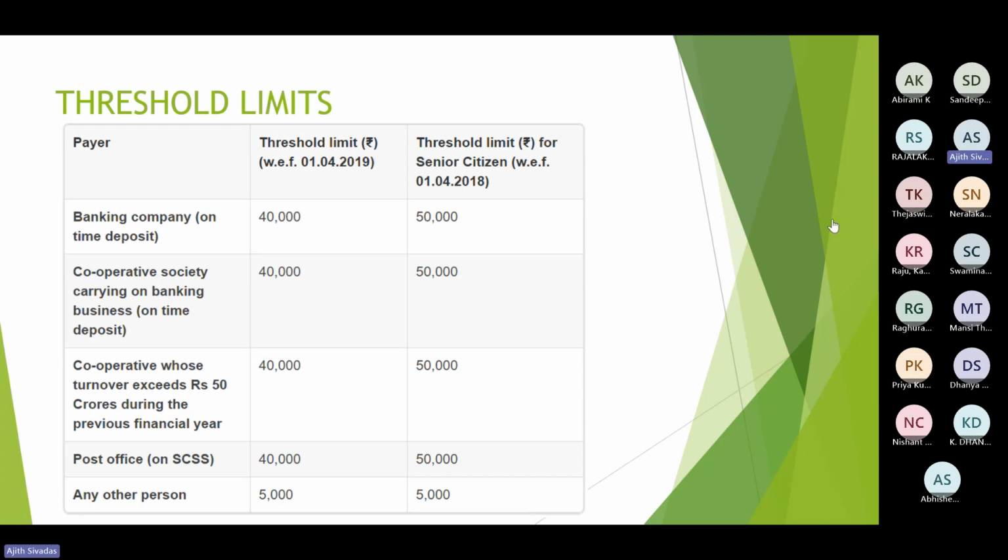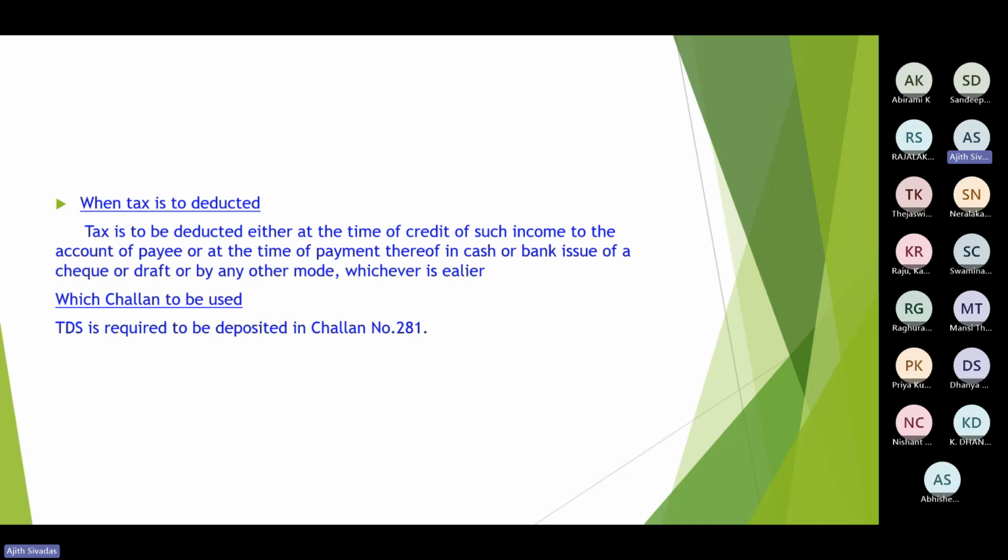But if you have availed such a loan from banking companies, State Bank of India, Bank of Baroda, on such interest this deduction under section 194A is not applicable. So kindly do make a note. Quite an important point. So this is about the threshold limit.